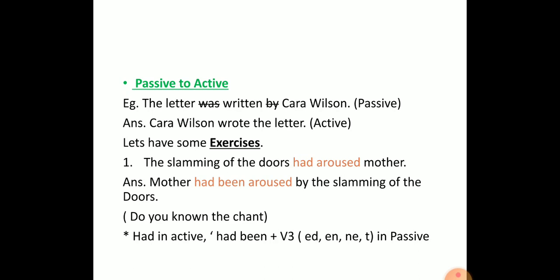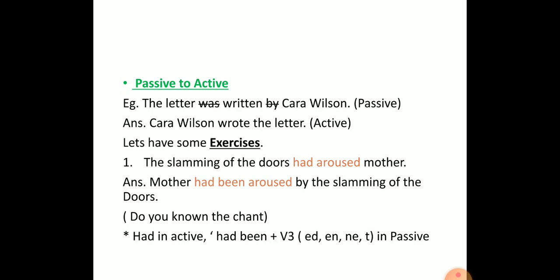As we already did before, swap the subject into object, object into subject to get the appropriate answer, and the answer is: Cara Wilson wrote the letter. This is your active voice, because here the doer Cara Wilson wrote a letter. The doer is active in the sentence, that is active voice.